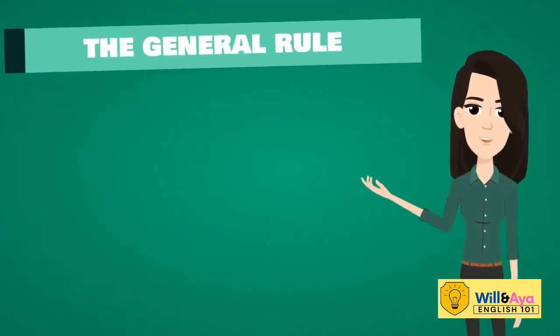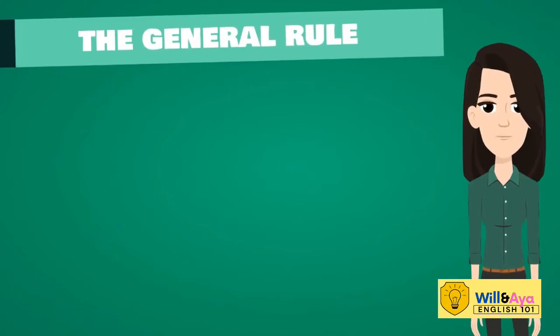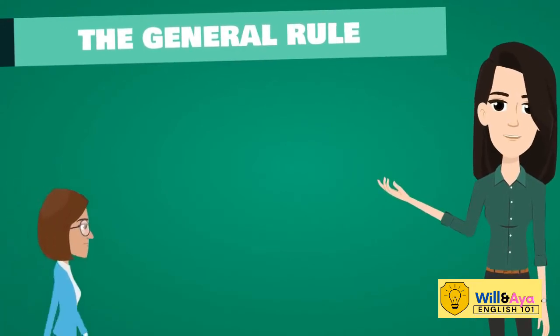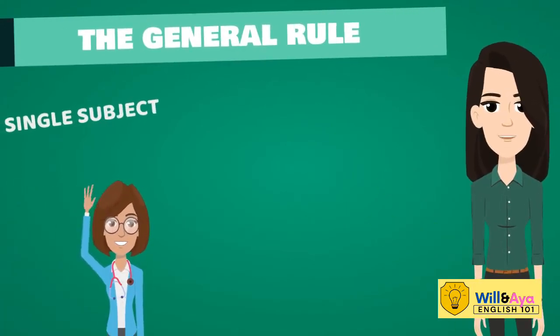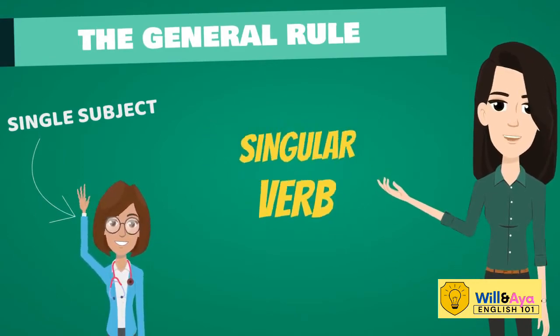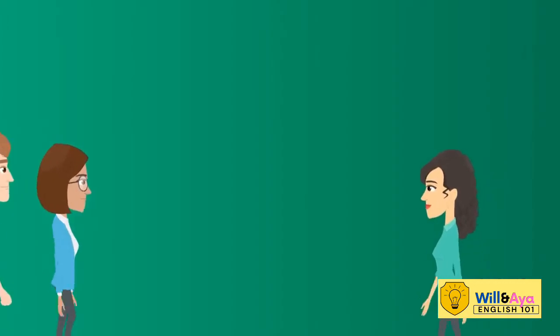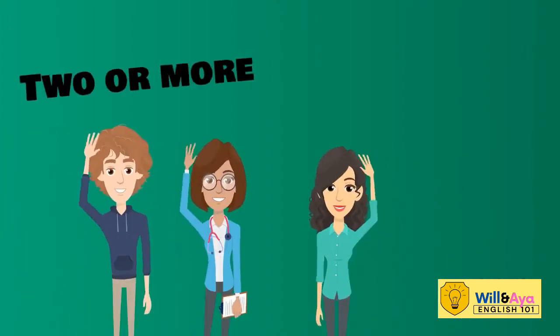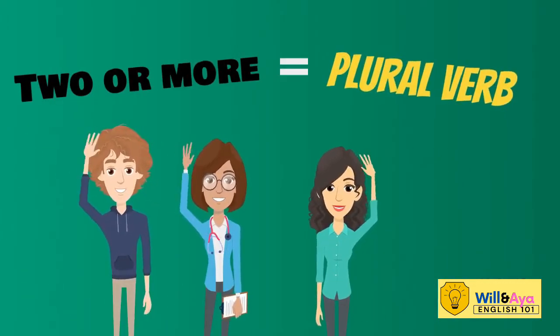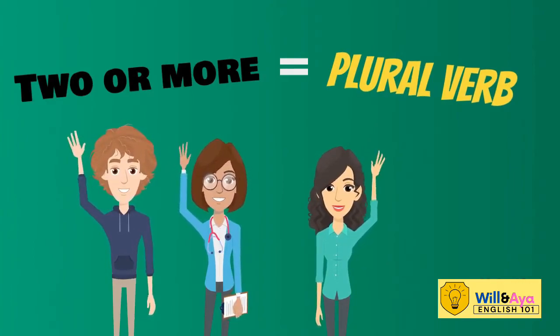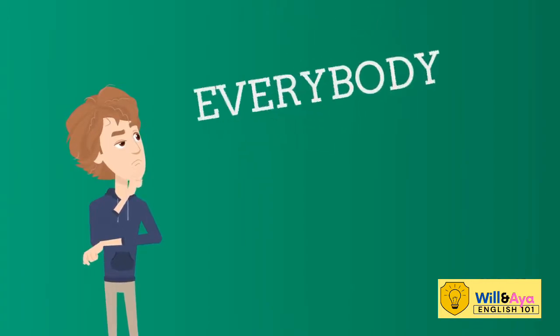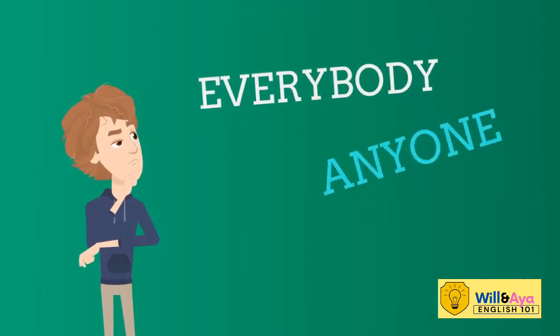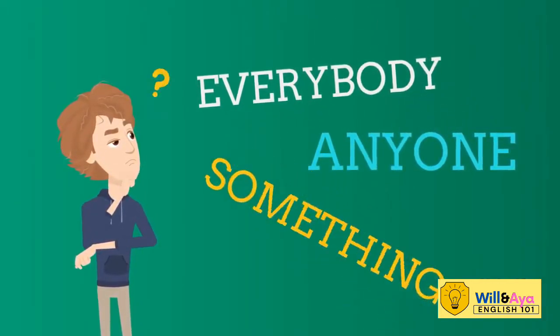The general rule of English grammar is, when the subject is only one, we must use a singular verb. And when we have two or more subjects in the sentence, we must use a plural verb. That's right, but what about the words everybody, anyone, or something?